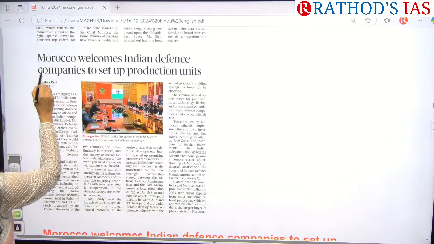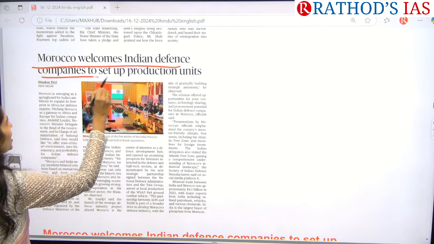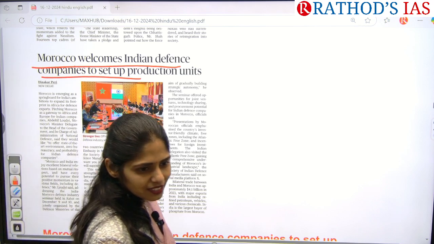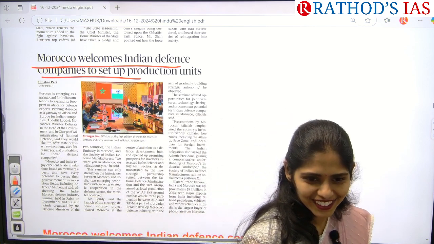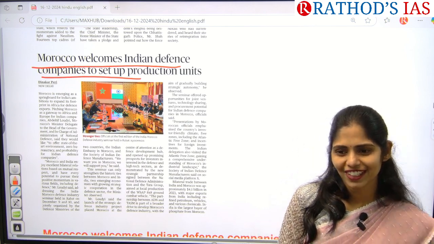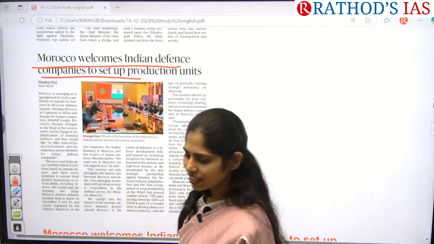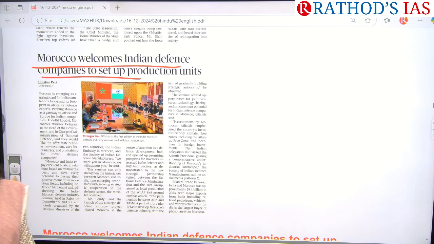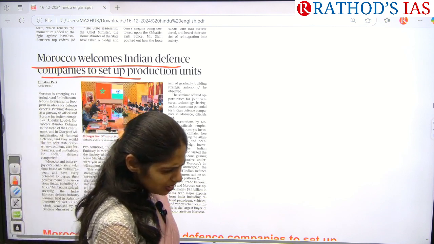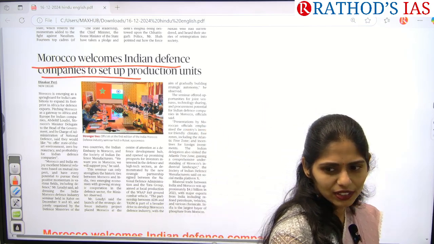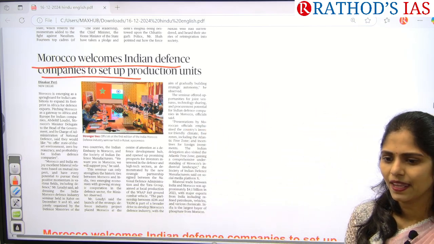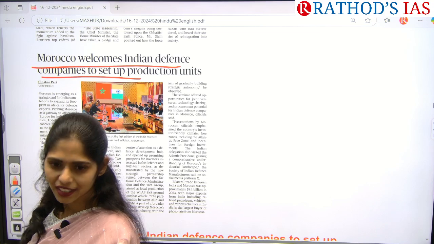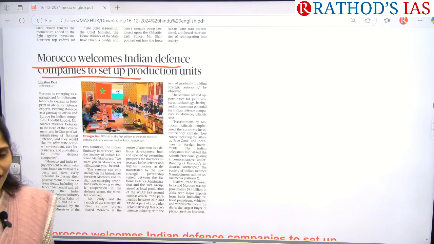Yeah, see here, Morocco welcomes Indian defense companies to set up production units. What is the country which is given? Morocco. In which continent? Africa. Which part of Africa? North Africa. Does it have a boundary with sea? Maritime boundary? Yes. What are these maritime boundaries, with which oceans and seas? Mediterranean Sea. What about Atlantic Ocean? Yes, Atlantic and Mediterranean Sea.